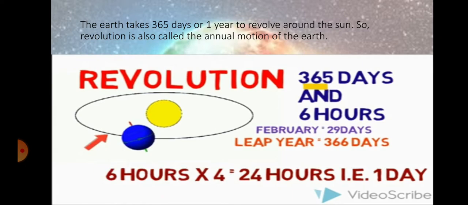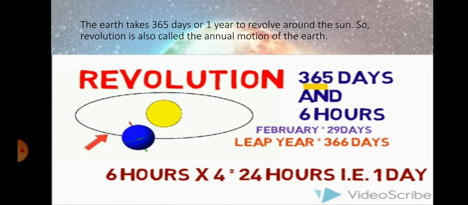You can see here the time duration given for this revolution. 365 days and 6 hours are needed for the Earth to complete one revolution. So every 4 years, these 6 hours add up to 1 day.